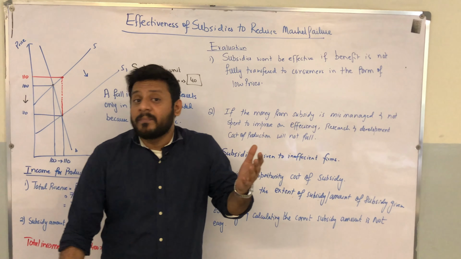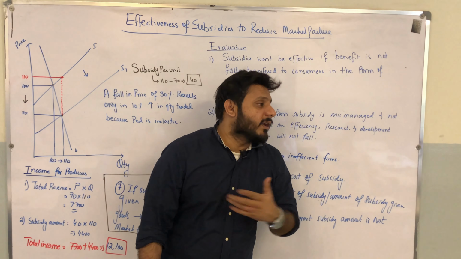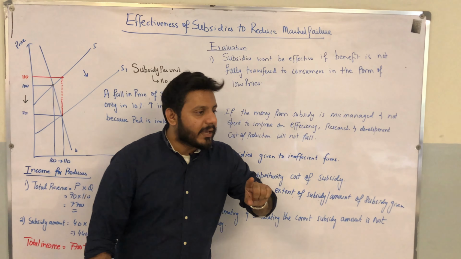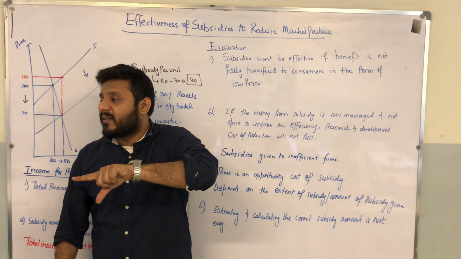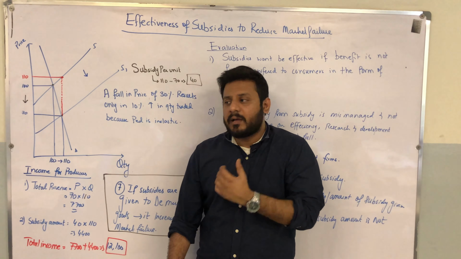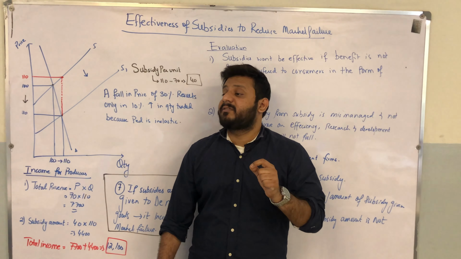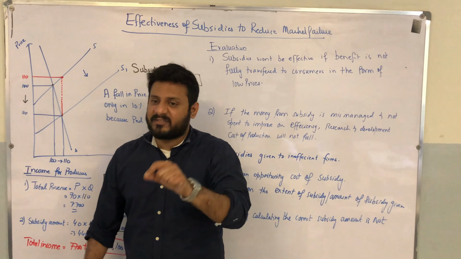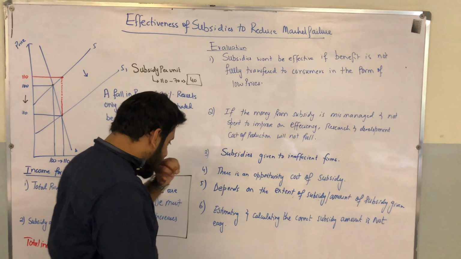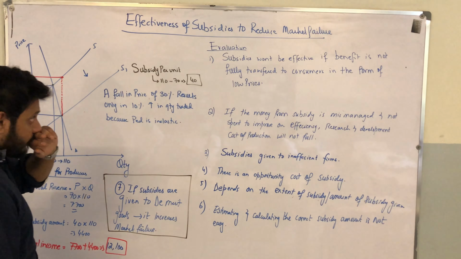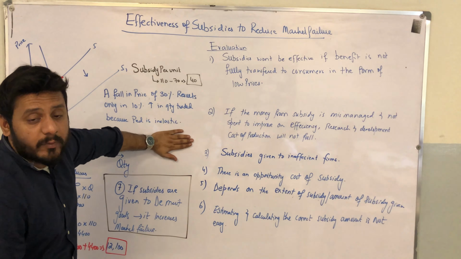We won't say that subsidy will be ineffective, we won't say that. What will we say? It might prove to be ineffective, it might be ineffective as is shown in the diagram. We won't make these kinds of statements. "It will", "it should", we won't do it this way. Might and may, we will talk in normative terms. Moving on, evaluation of subsidy.